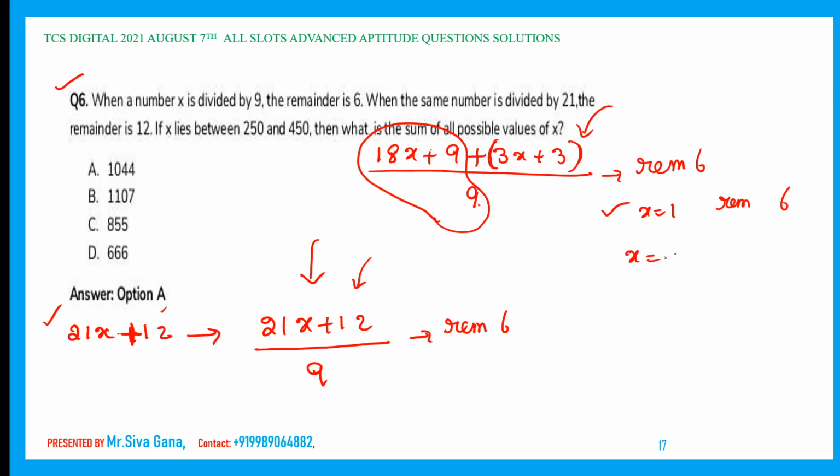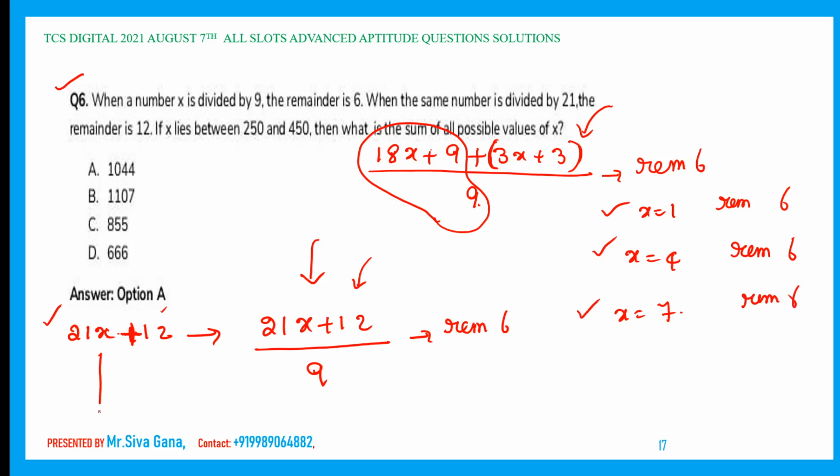Now, for x equal to 4, 3 4s are 12, plus 3 is 15. 15 by 9, remainder is 6. Absolutely satisfied. Now, for x equal to 7, 3 7s are 21 plus 3, 24. 24 by 9, remainder is 6. Again satisfied. Now, this is the sequence of x.